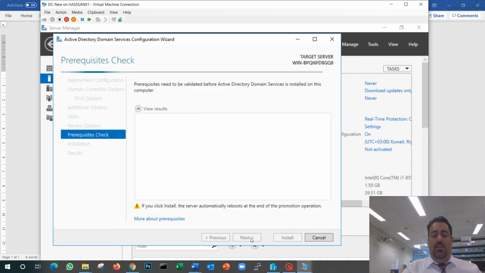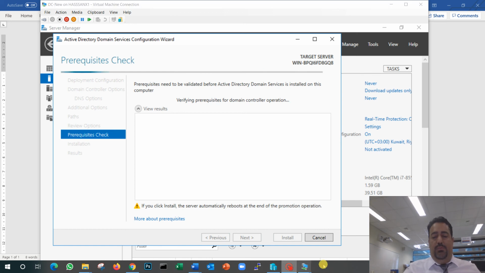Next, it's showing you a quick summary. We know that. Next, it will show you any warning or anything wrong. If there is anything wrong, it will be in red. If it's a warning, it will be in yellow. If only yellows, you can install it. We will get 2 warnings for sure. One of them will be because the DNS is not ready, and one of them because of the DHCP or stuff. That's fine. As long as you don't have any red options, that means you are good. You can promote your server and get your Active Directory up and running.